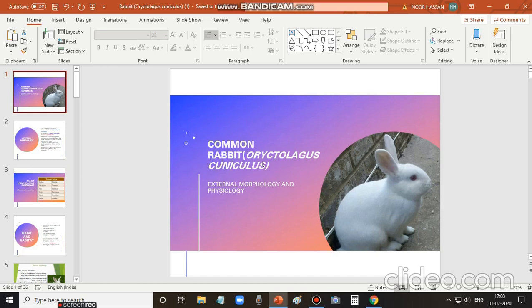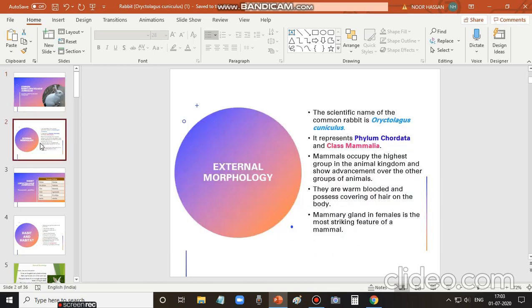It's about the common rabbit. Its scientific name is Oryctolagus cuniculus. We shall now discuss its external morphology, and also discuss its physiology in detail. We'll start with the external morphology of Oryctolagus cuniculus. It belongs to the phylum Chordata and class Mammalia.